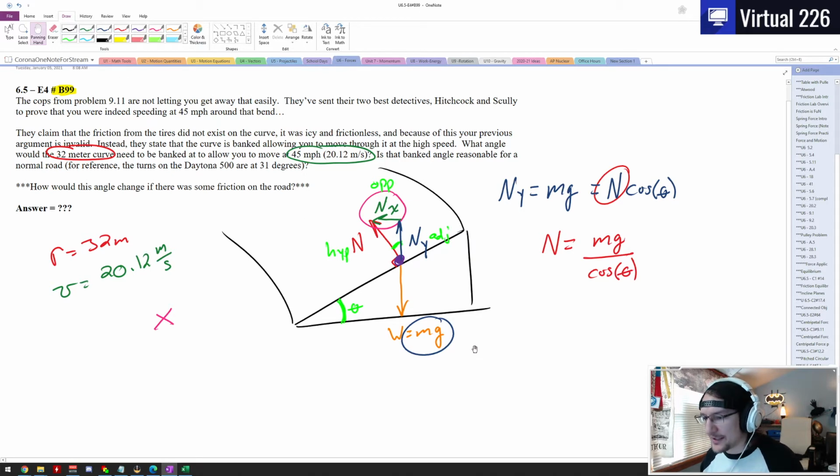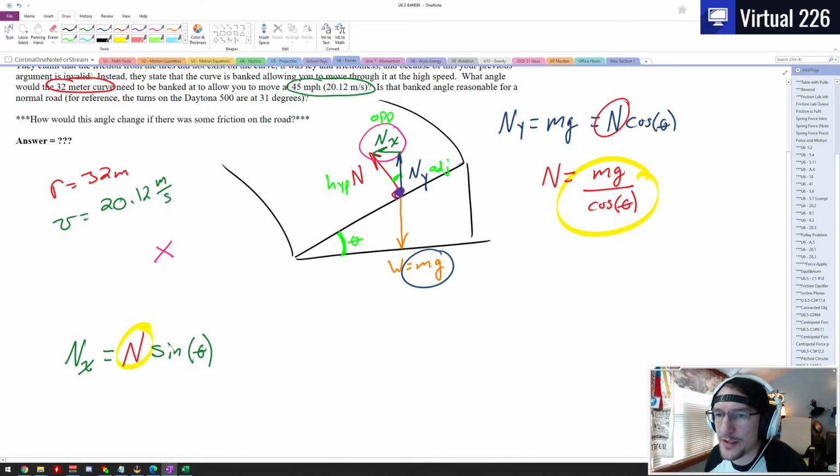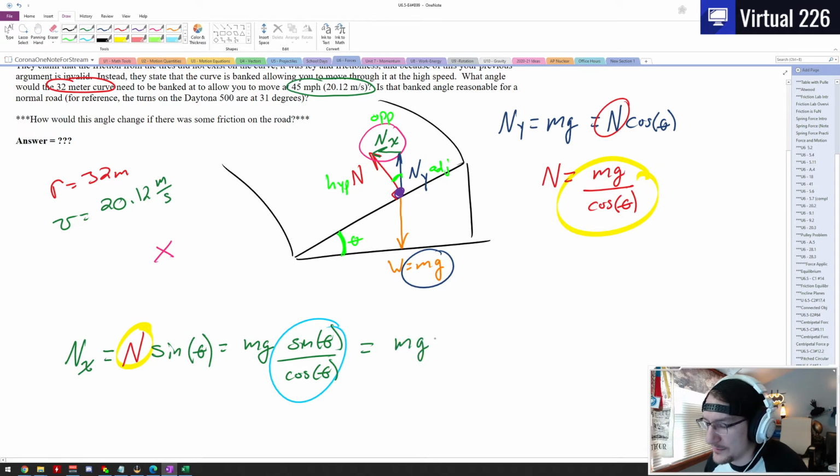If we do this in the x direction as well, we'll do it down here. The normal force in the x direction is going to equal the normal force, N, multiplied by the sine of theta, because that's our opposite side here. And knowing N equals mg over cosine, we can substitute it in so that we get mg multiplied by the sine of theta over cosine theta. What we saw in our derivation is that sine over cosine is actually equal to tangent. So we can write this as mg multiplied by the tangent of theta.